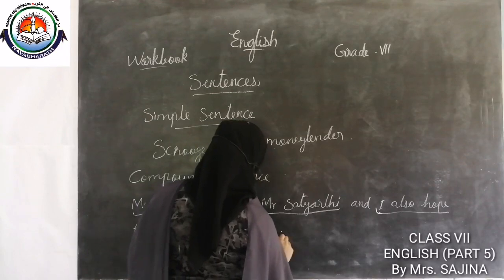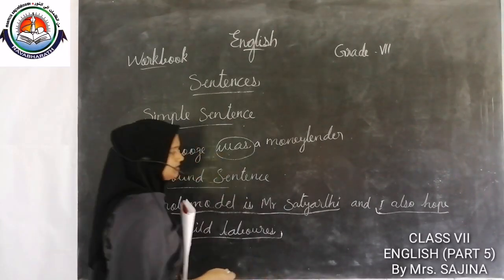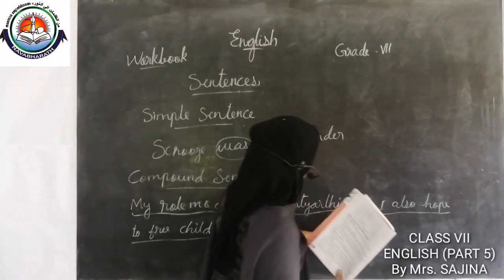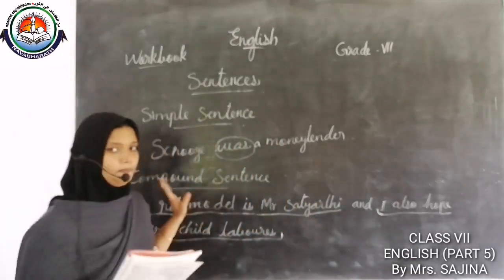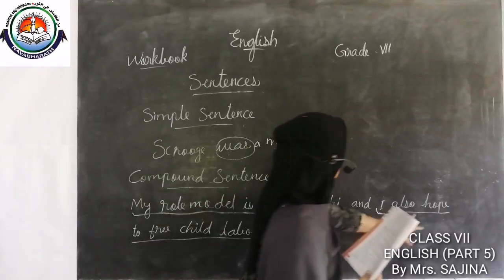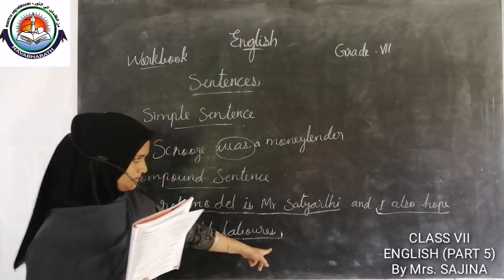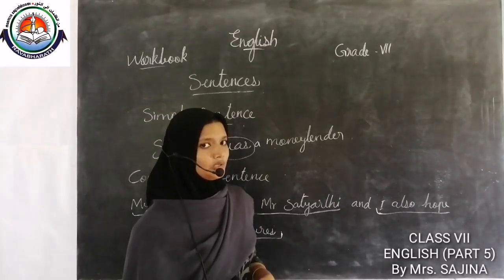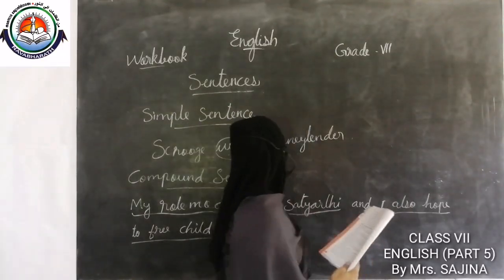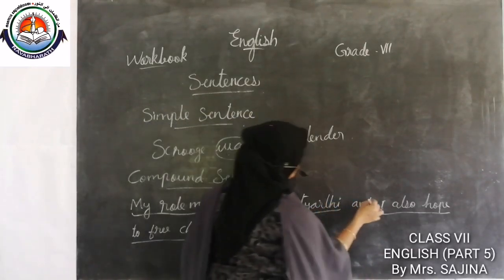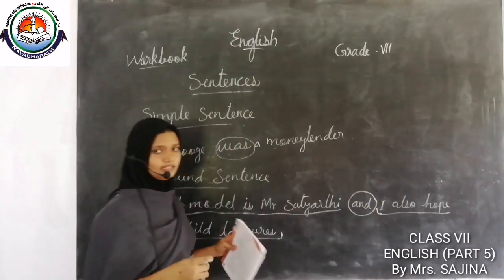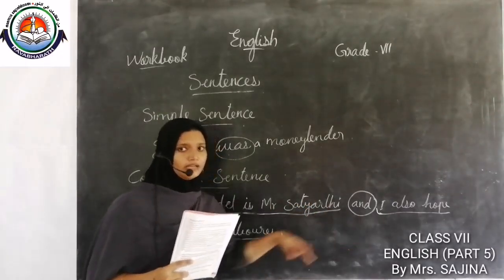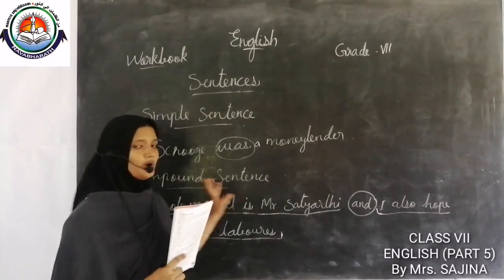To free child laborers. That is another clause. So, my role model is Mr. Satyarthi is a main clause. Next, I also hope to free child laborers, that is also a main clause. So, these two main clauses are joined by a conjunction and. So, it is a compound sentence.